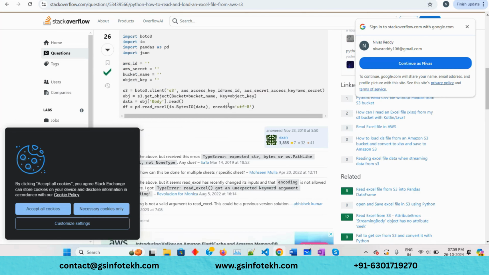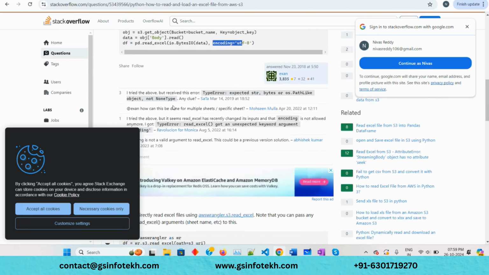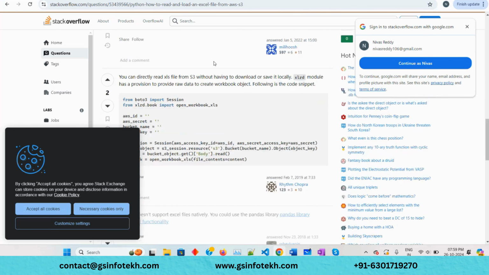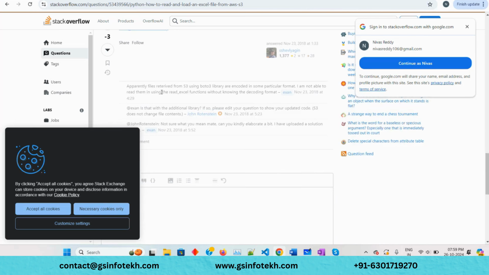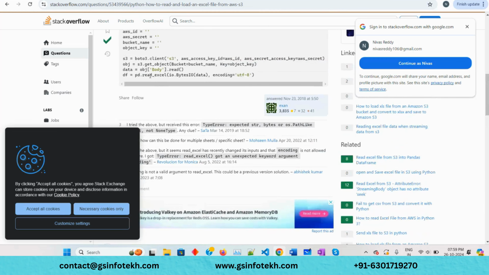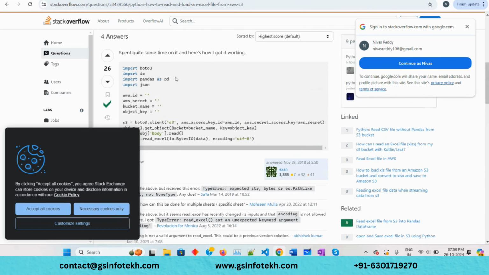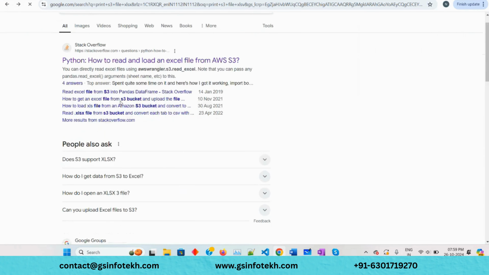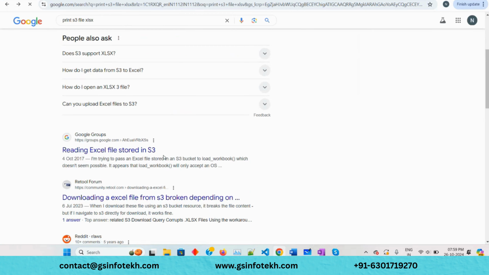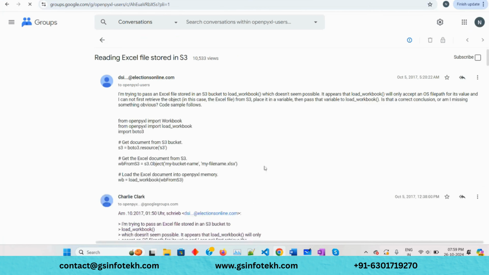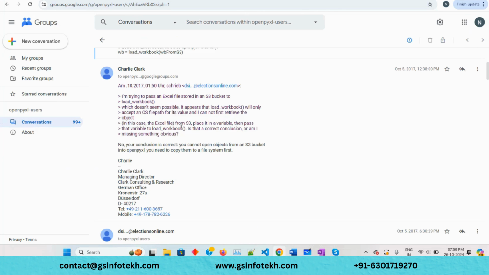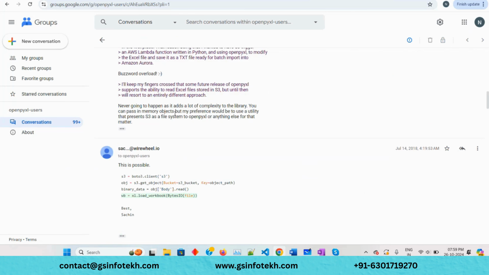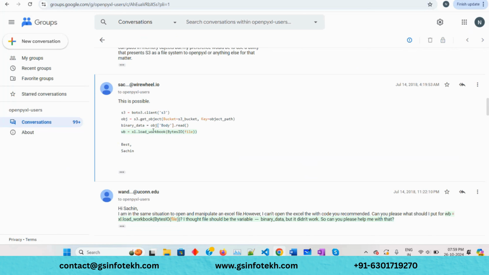I think we are missing encoding bytes stuff, or they are using pandas. Okay, it's not needed. So if I stored in S3, we did this, S3 object, my bucket name. Are we missing anything?